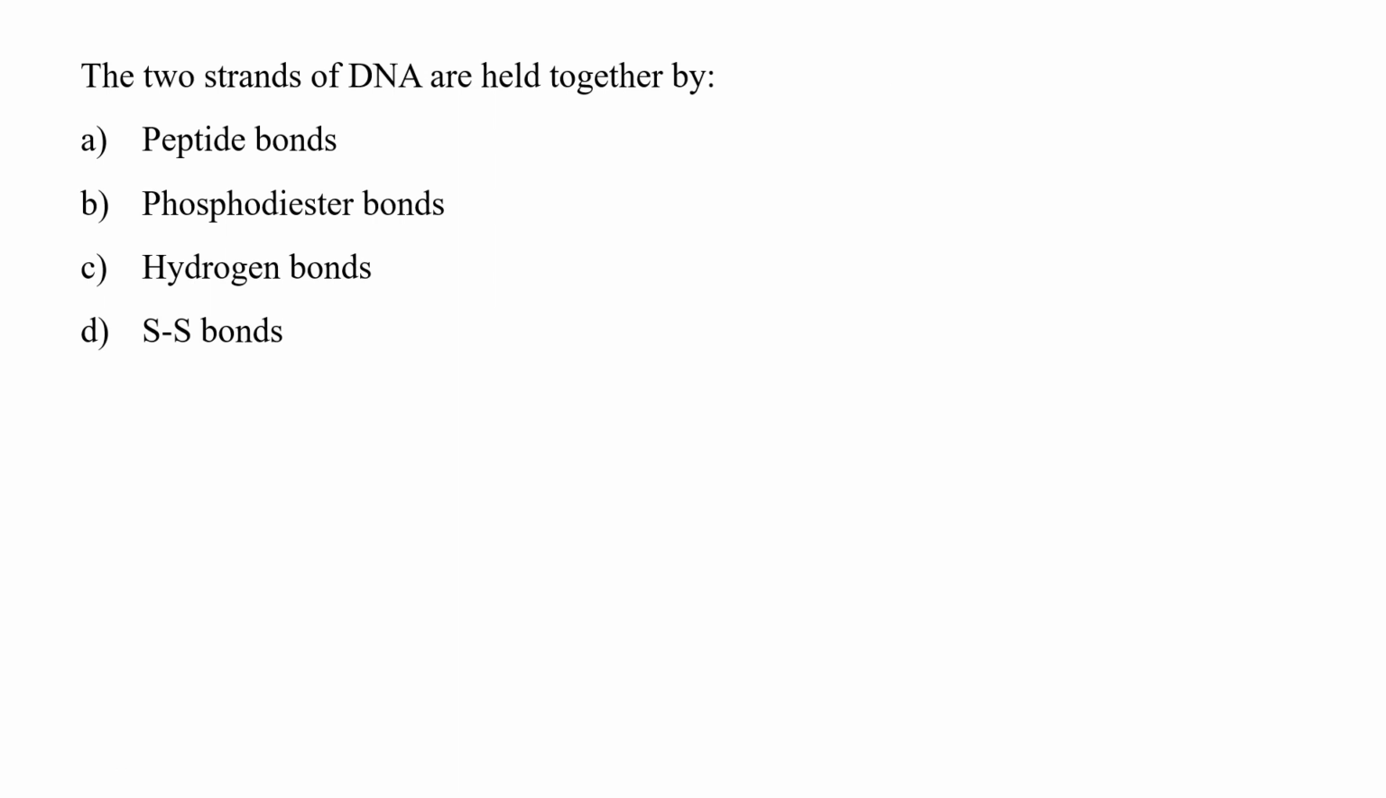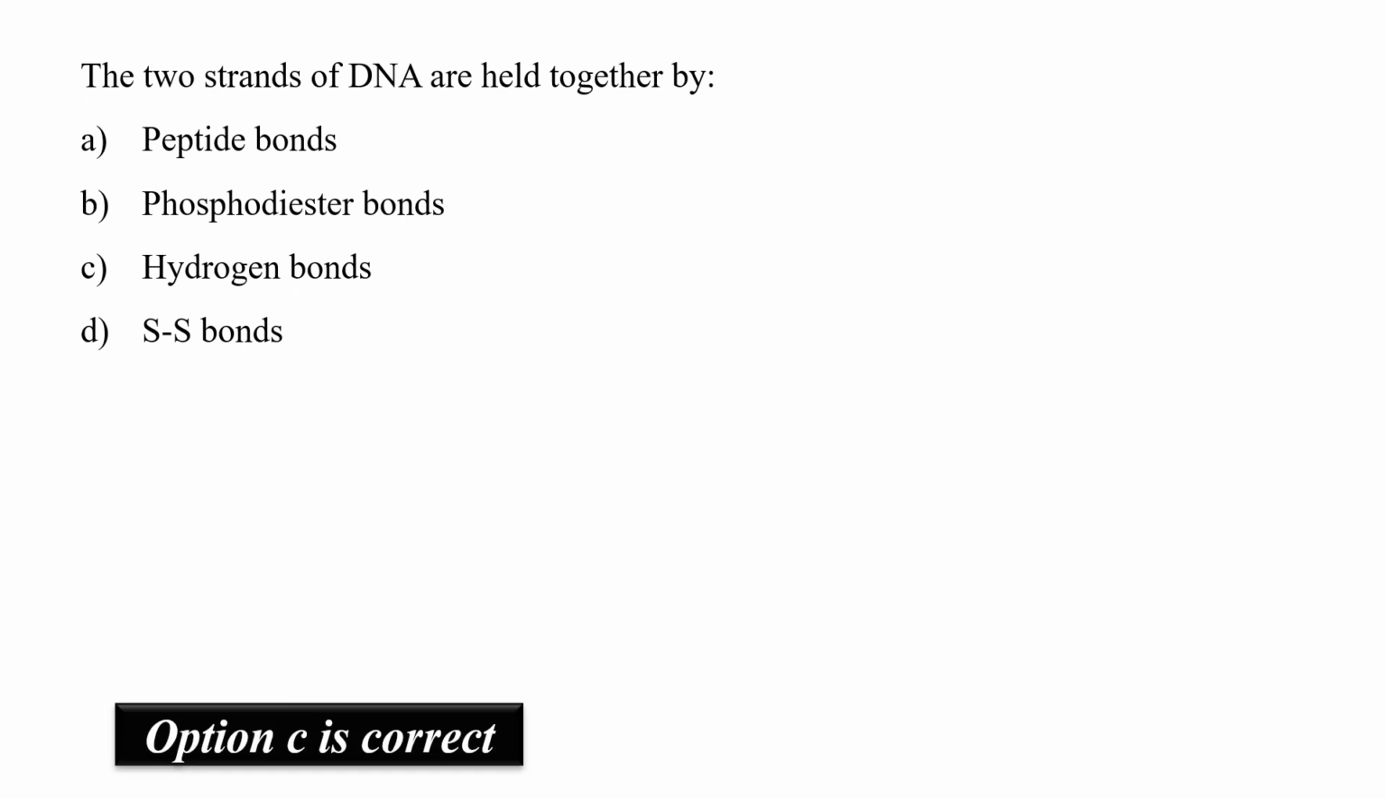The next question is: the 2 strands of DNA are held together by, options are peptide bonds, phosphodiester bonds, hydrogen bonds, and disulfide bonds. Here the option is C, that is hydrogen bonds. In the DNA, adenine always pairs with thymine by 2 hydrogen bonds, while guanine pairs with cytosine with 3 hydrogen bonds.